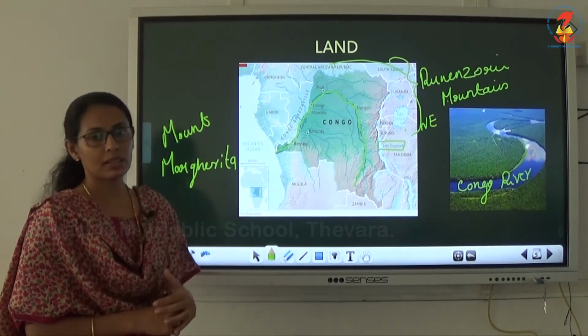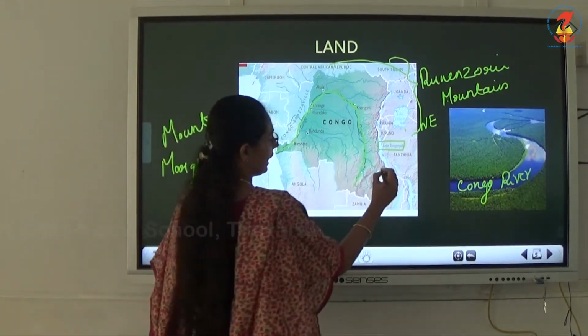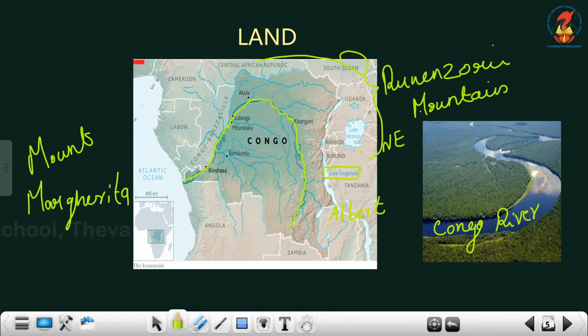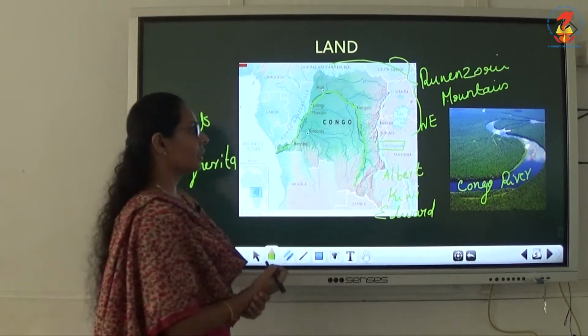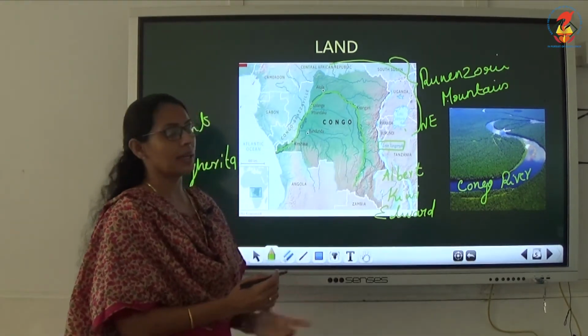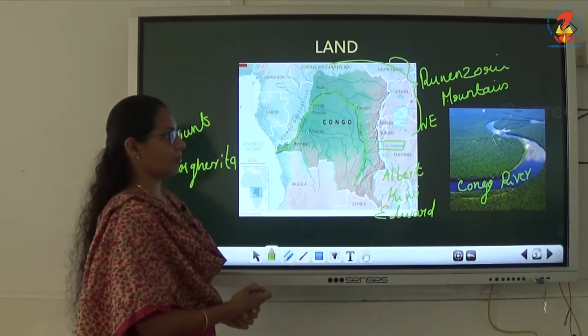These are some other lakes. Lake Albert, then Tanganyika is here, Kivu, then Edward. These were the important other lakes. These were the 4 important lakes that people are mostly depending upon.